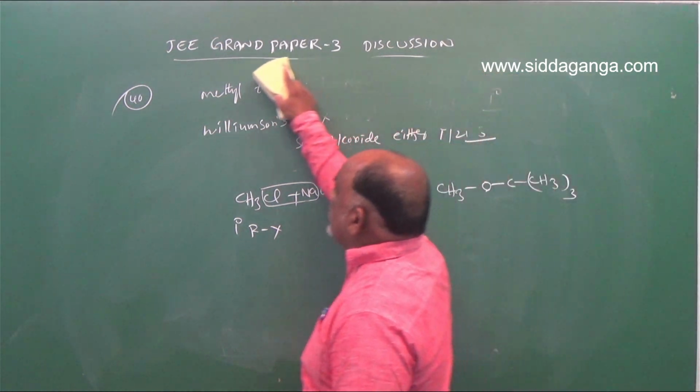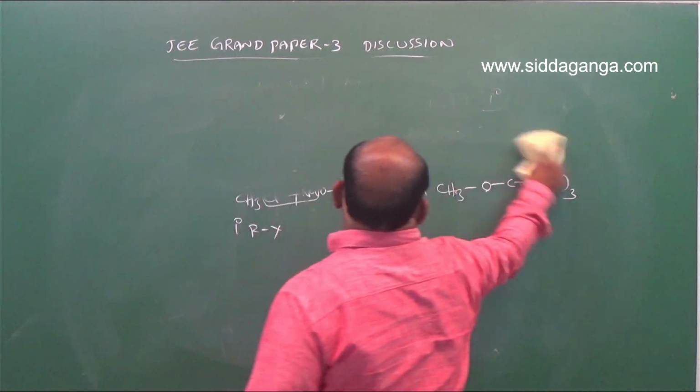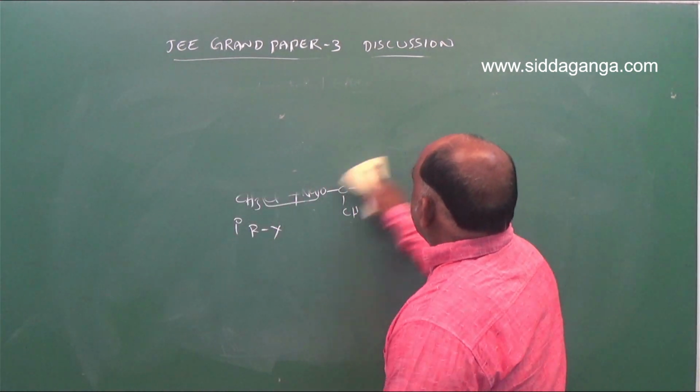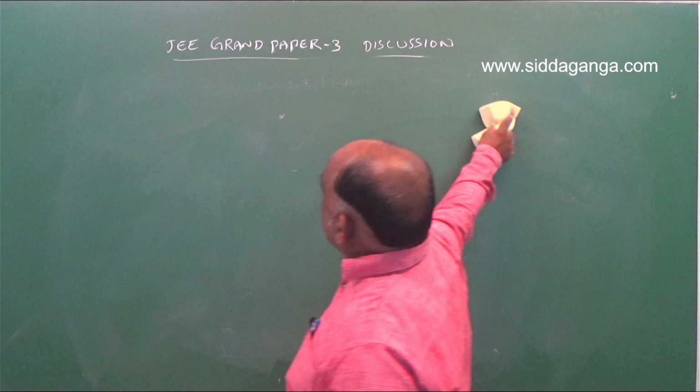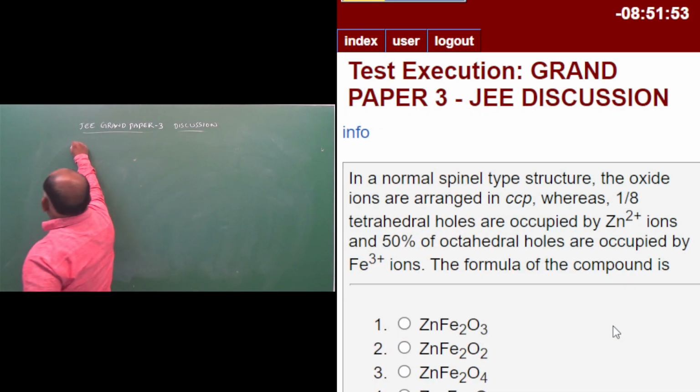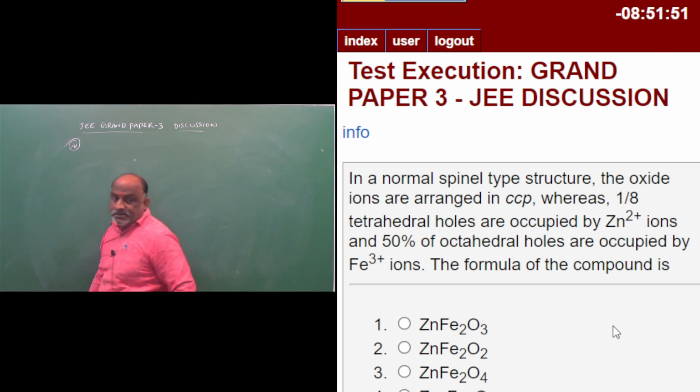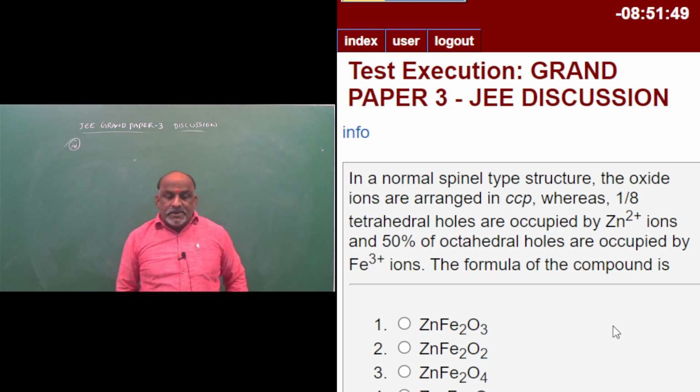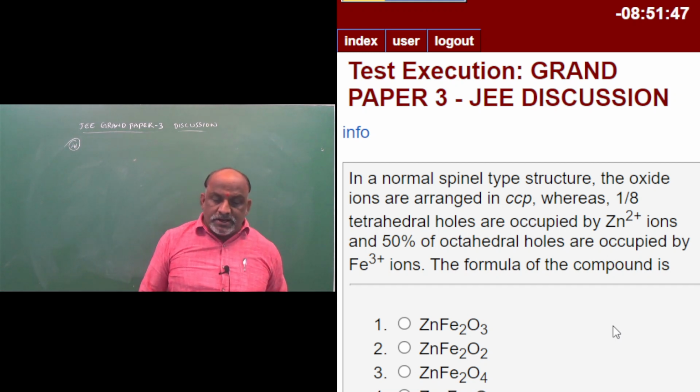Next, question number 41. In a solid state, in a normal spinel type structure, the oxide ions are arranged in CCP.